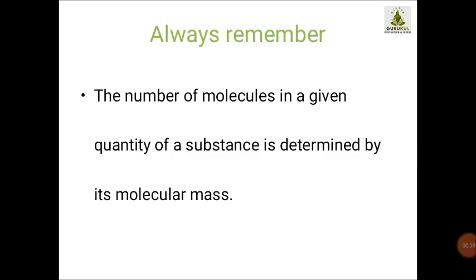Now we are going to look at the concept which you have to keep in mind. The first concept is that the number of molecules in a given quantity of a substance is determined by its molecular mass. To teach you this, I want to revise once again. Watch the previous video in which I calculated how many molecules are in 66 gram of CO2. How did we calculate it? I divided 66 by 44.